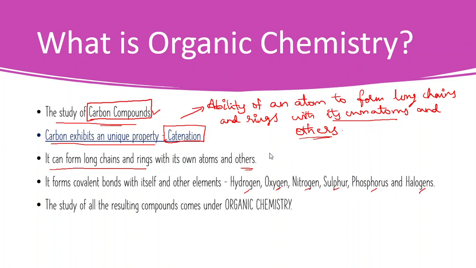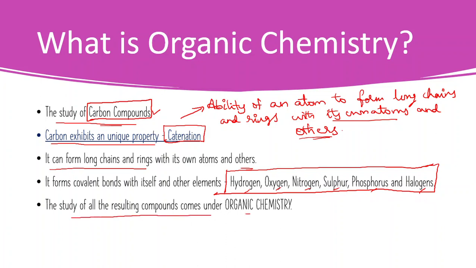In organic chemistry we will be studying all these compounds.